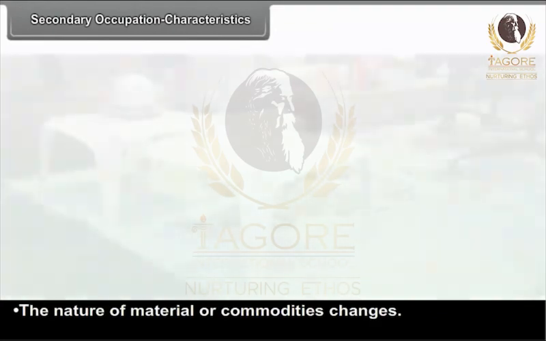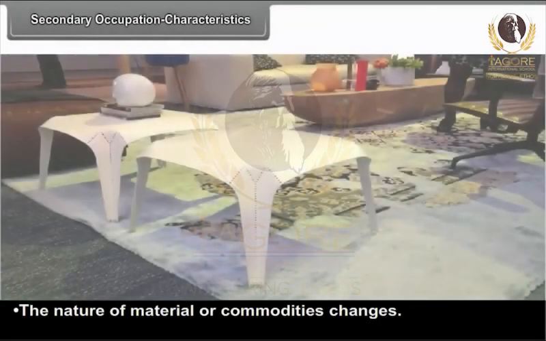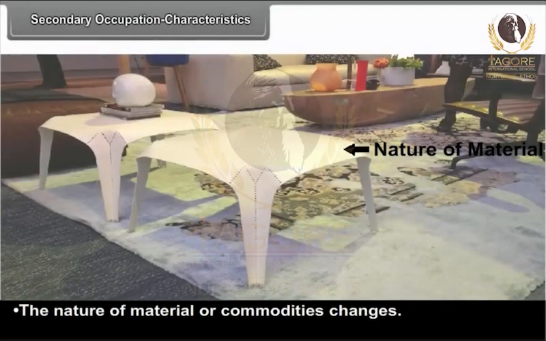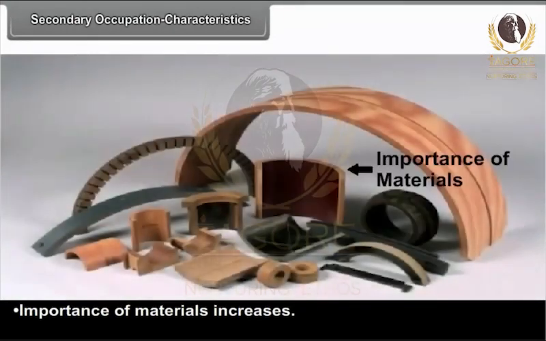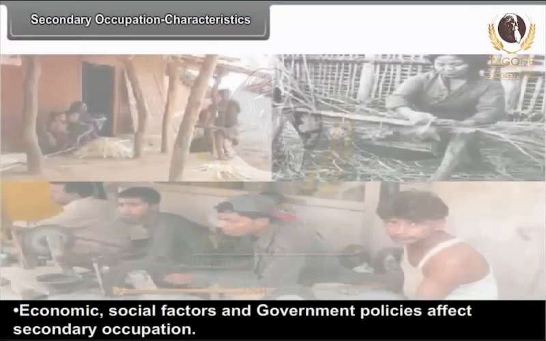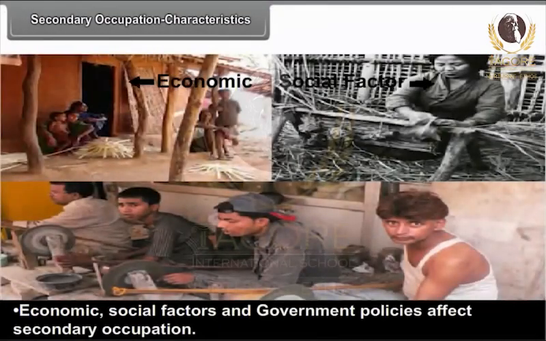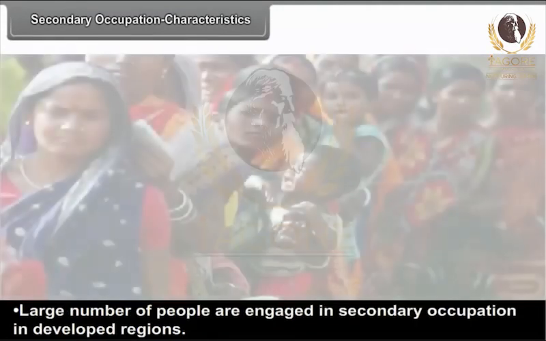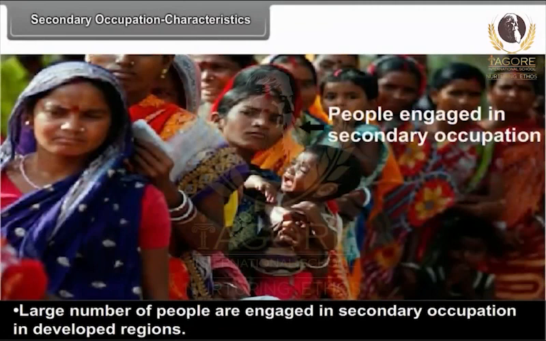Characteristics. The nature of material or commodities changes. Importance of materials increases. Utility and value increase. Economic, social factors and government policies affect secondary occupation. A large number of people are engaged in secondary occupation in developed regions.